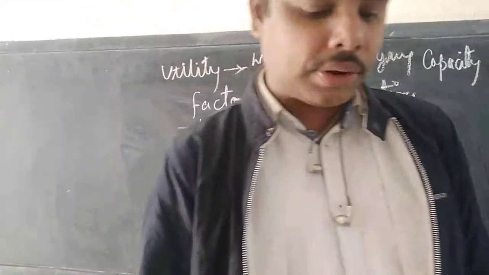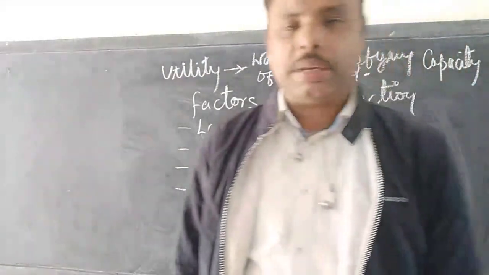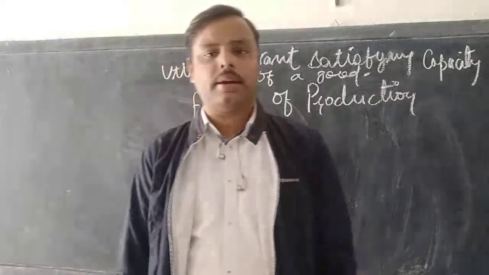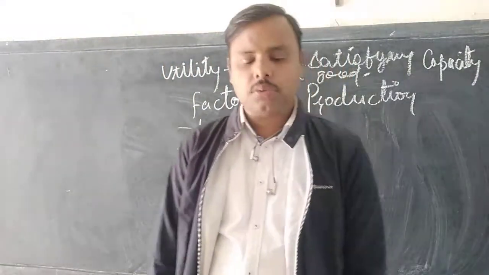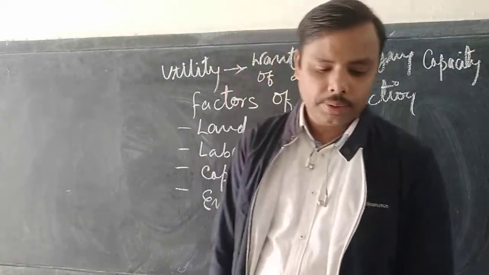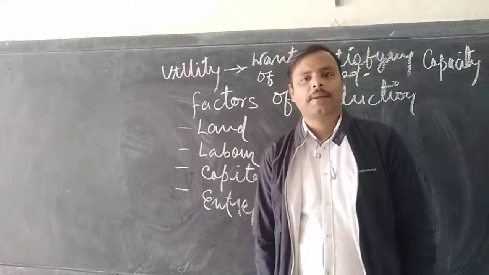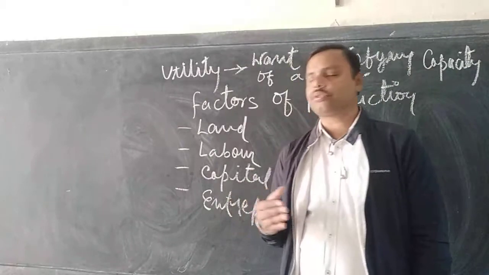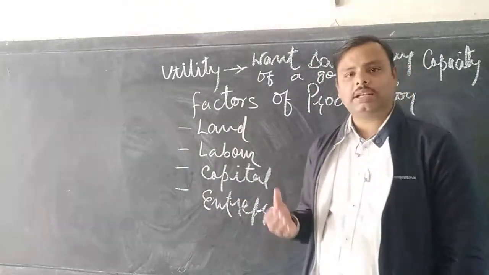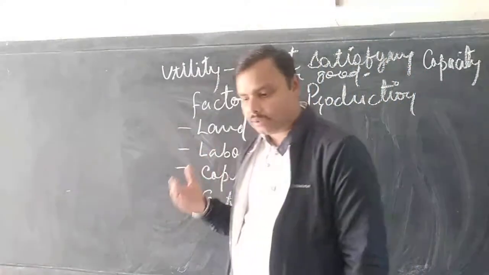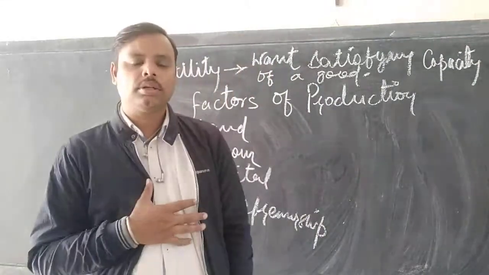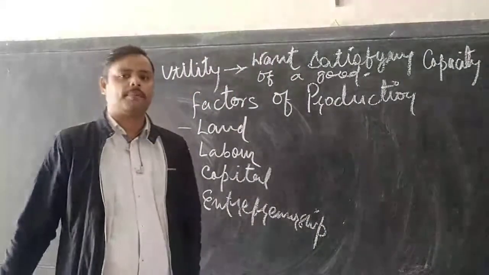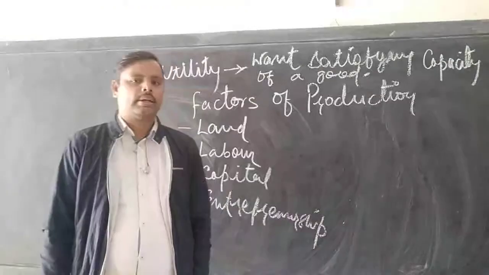The first classification is on the basis of nature. Goods are classified into different units on different factors. The first one is on the basis of nature. First is material goods. Material goods, as I told you, are those goods which can be seen, touched, felt, and which have a definite shape and size. All the goods, all the things, everything that you see around is a material good.